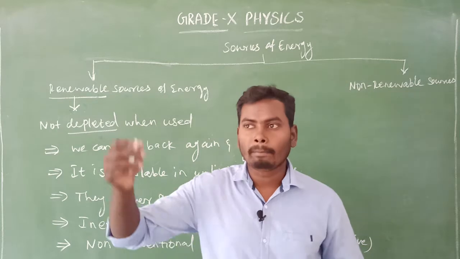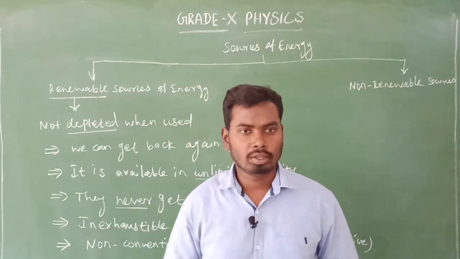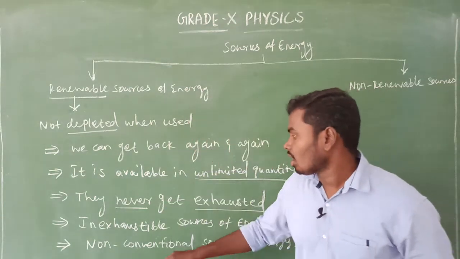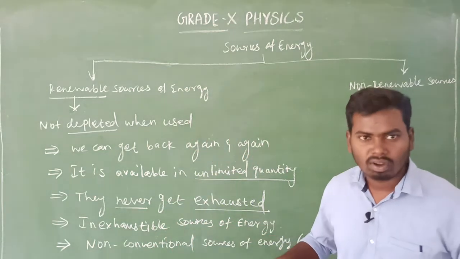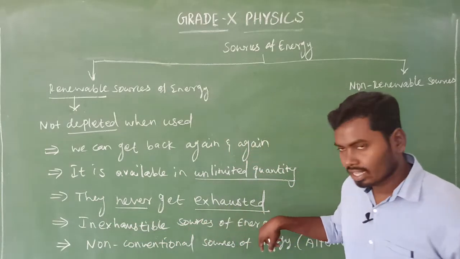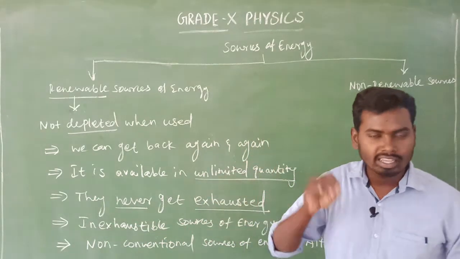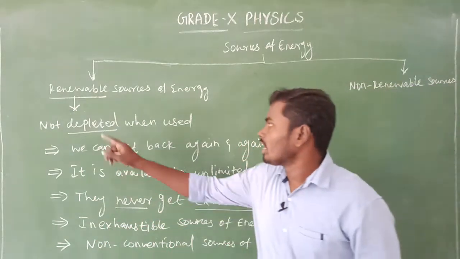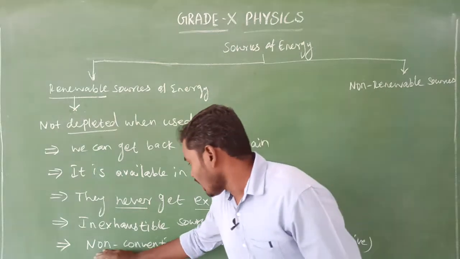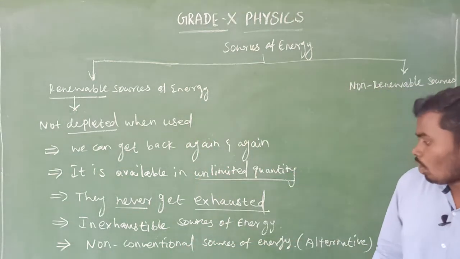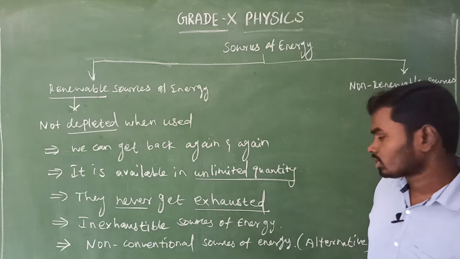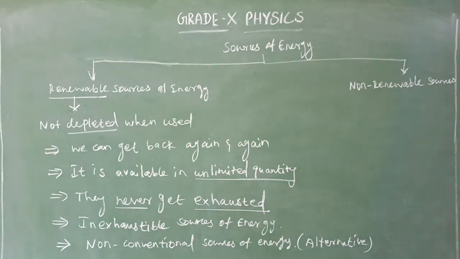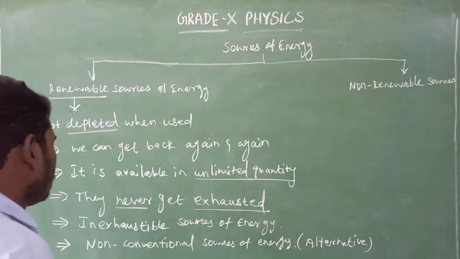This renewable source of energy never gets exhausted because it is available in unlimited quantity. Exhausted means nothing but, in Tamil we say completely destroy aagaradhu, completely kuranji pogaradhu. So here the renewable source of energy never gets exhausted. That is the reason why it is called inexhaustible sources of energy, because they never get exhausted. This renewable source of energy is also known as non-conventional sources of energy, that is also known as alternative sources of energy. So don't worry, it's a very, very easy one. It's a common thing. Is there any doubt?